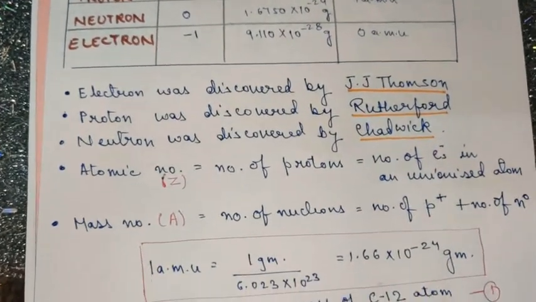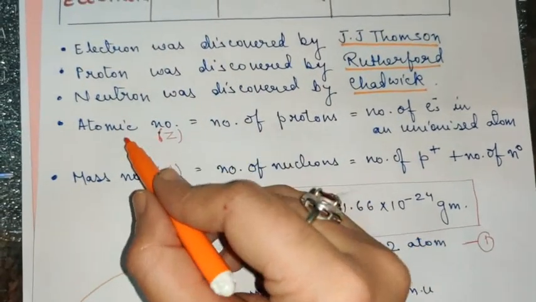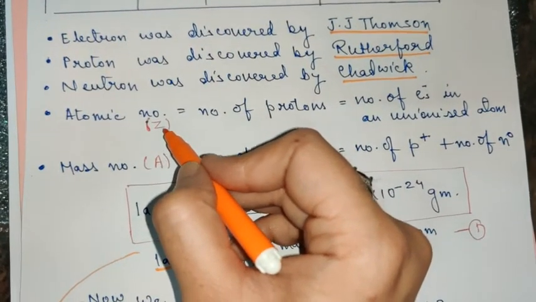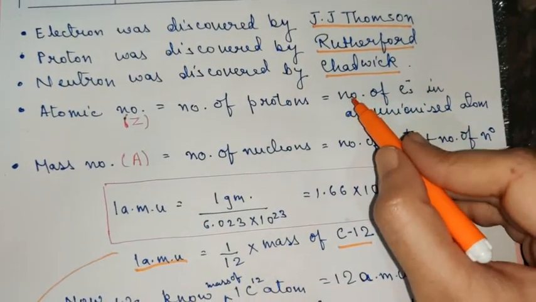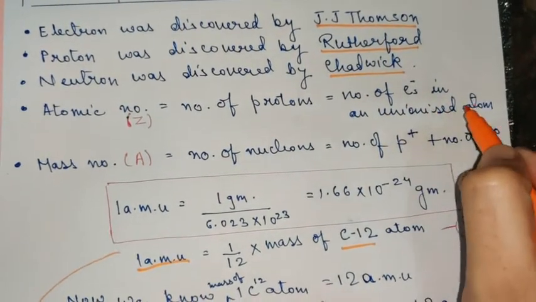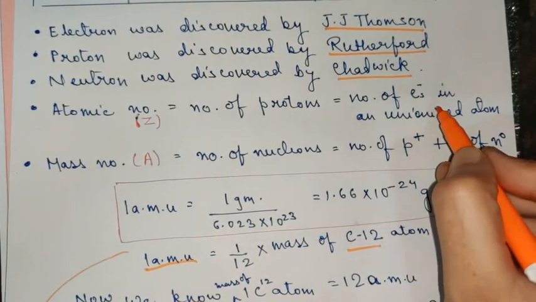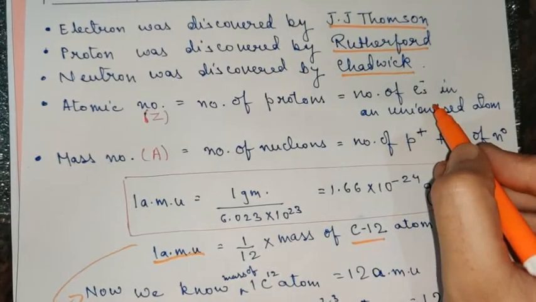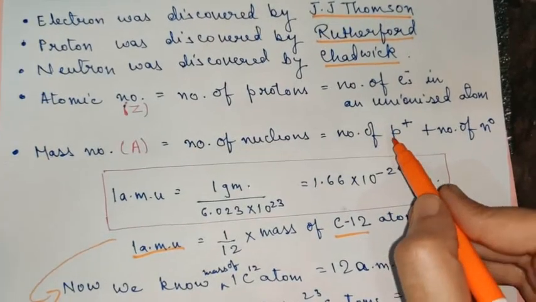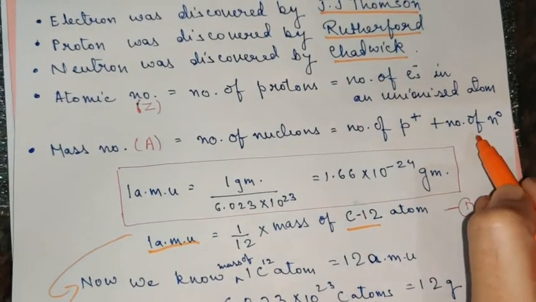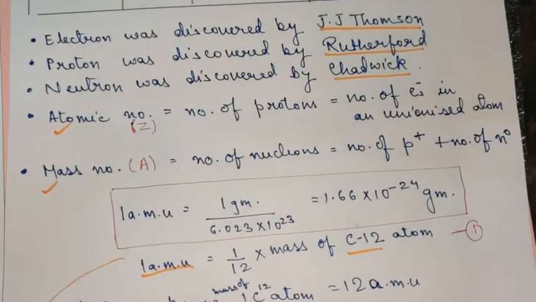Now we'll study about the discoveries later on, and I hope you people are aware that atomic number is represented by Z, and atomic number is equal to the number of protons, and it is equal to the number of electrons in an unionized atom. That is, the atom is in a neutral state. It is neither in a cationic state nor in an anionic state. And mass number is equal to the number of nucleons, that is, the sum of the number of protons and neutrons. Please do remember these, children, though you must have done this in class 9 also.